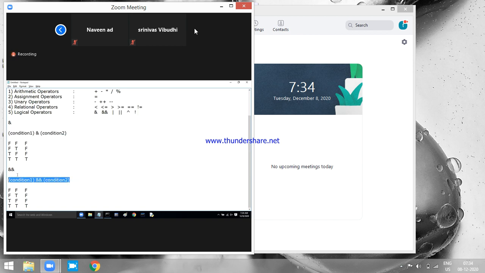The double ampersand operator is a smart fellow. It will check the first condition. Now, the result of any condition has to be either true or false only. Imagine the first one is false. Now the second is also false. False and false is false. Second is true, false and true, now also false only. So whether the second one is true or false doesn't matter. If the first one is false, the result is going to be confirmed false only.